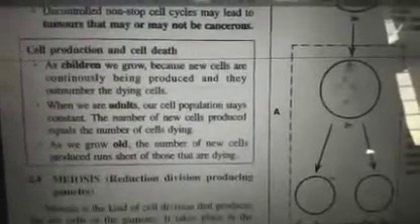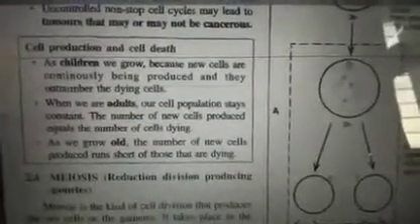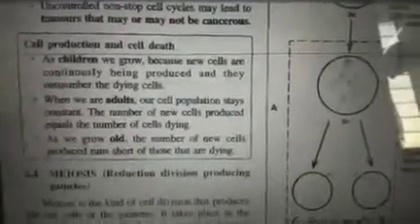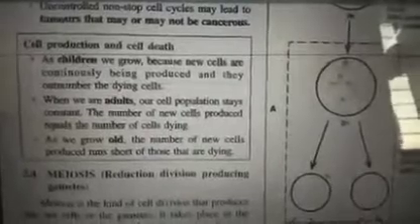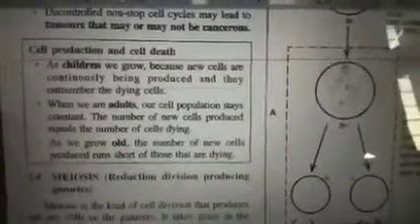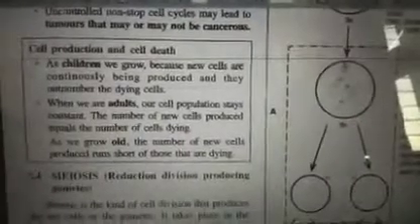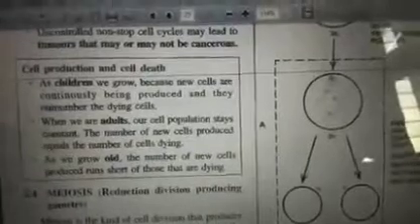Then the last one, cell production and cell death. As children we grow, as new cells are continuously being produced and they outnumber the dying cells. When we are adults, our cell population stays constant. The number of new cells produced equals the number of cells dying, and as we age, the number of new cells produced runs short of those dying. Thus this process is continuously carried out.